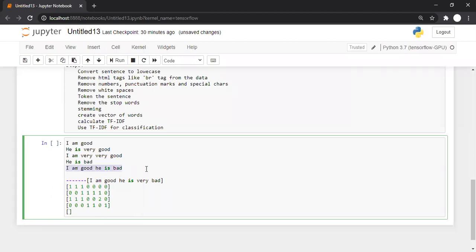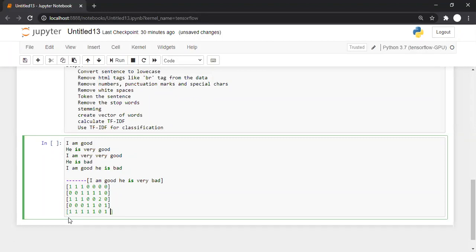Now let's go for the fifth sentence. I is there in the fifth sentence. M is there in the fifth sentence. Good is there in the fifth sentence. He is there in the fifth sentence. Is there in the fifth sentence. Very is missing in the fifth sentence. Yes, bad is there in the fifth sentence. So